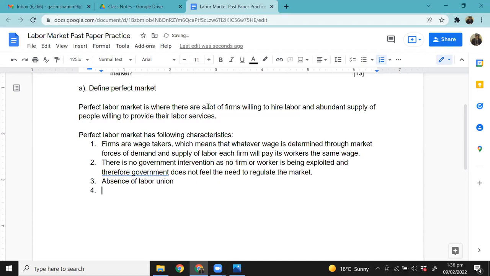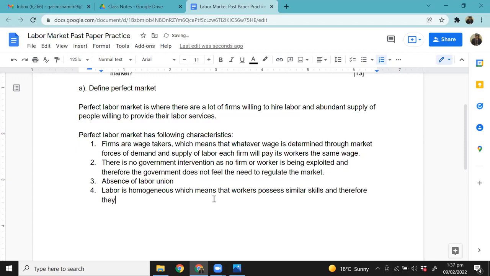So labor unions don't exist, right? Therefore, the government does not feel the need to regulate the market. Labor is homogeneous, which means that workers possess similar skills and therefore they are all paid similar wages.